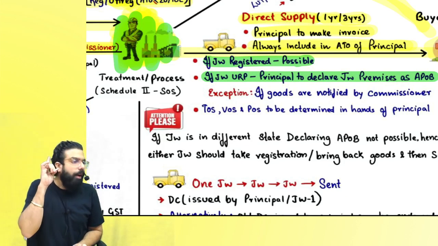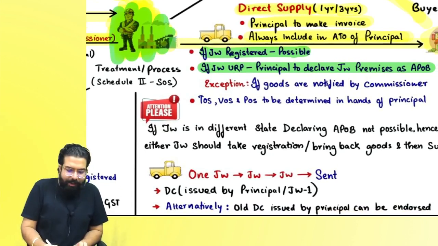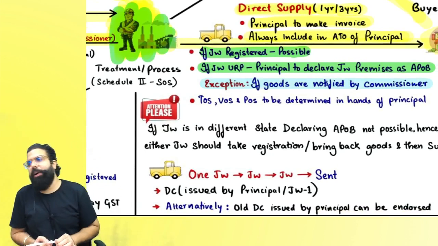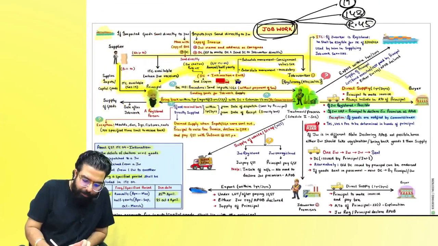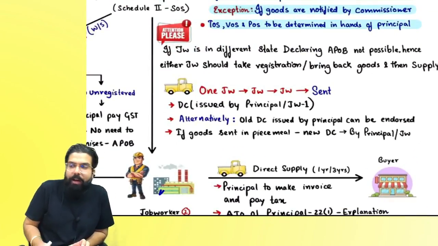However, declaring the job worker's premises as additional place of business is not required if the goods are notified by the commissioner. Always remember, when the goods are supplied from the job worker premises directly, principal has to raise the invoice, and time of supply, value of supply, place of supply are to be determined in the hands of the principal.